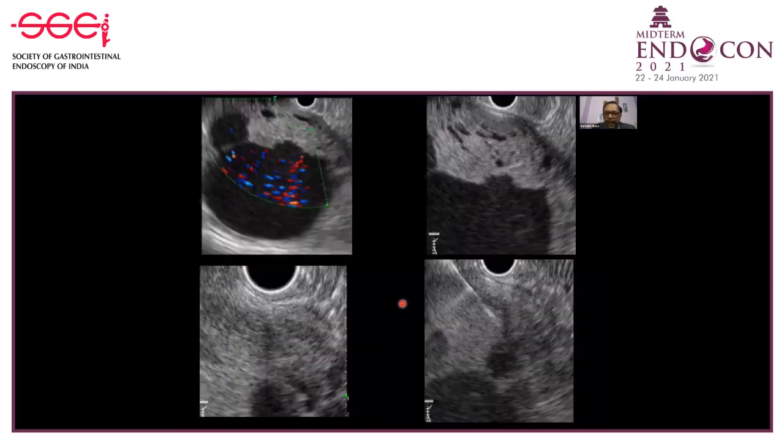So just to recapitulate, what's the role of EUS-guided tissue acquisition? Again, this is a submucosal lesion. On EUS, you find it to be a complex cystic lesion. The problem with EUS is that when you have large lesions, it is very difficult to accurately find out the layer of origin of these submucosal lesions. But here it appears that it is arising from the fourth hypoechoic layer or the muscle layer. But since it has atypical features, and its size is about 4 centimeters, we did an EUS-FNB and it turns out to be a cystic GIST. And this patient underwent surgery with a Ki-67 index of 12%. So it's a potentially malignant GIST.